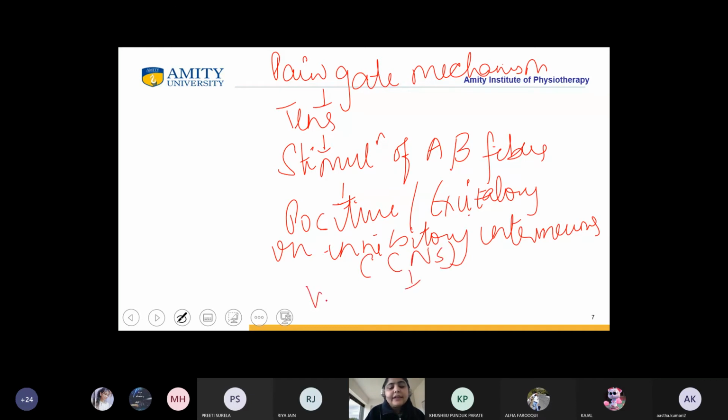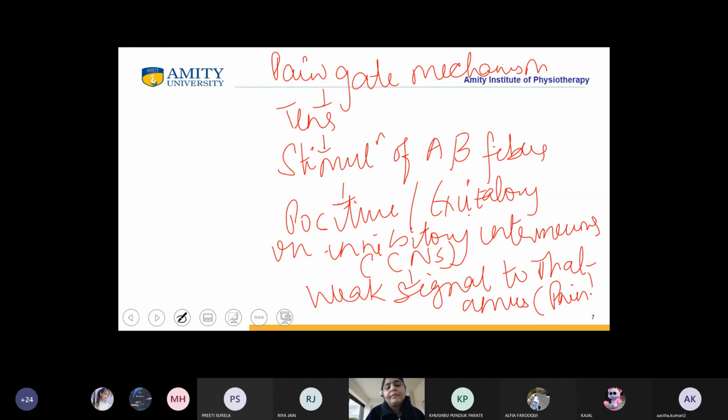So this is giving a weak signal to thalamus for pain. That is why we feel pain relief.